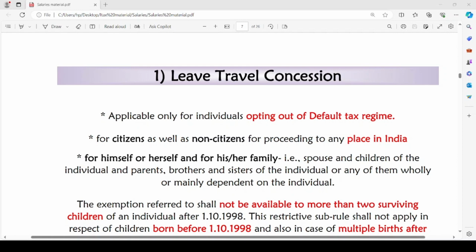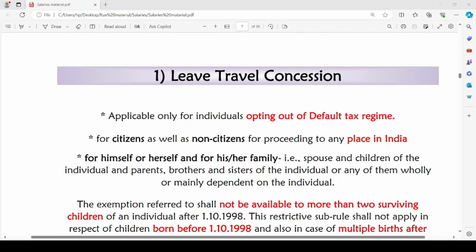Remember one important point here. The exemption shall not be available to more than 2 surviving children of an individual born after 1st October 1998. In respect of children born before 1st October 1998, this exemption is not allowed.